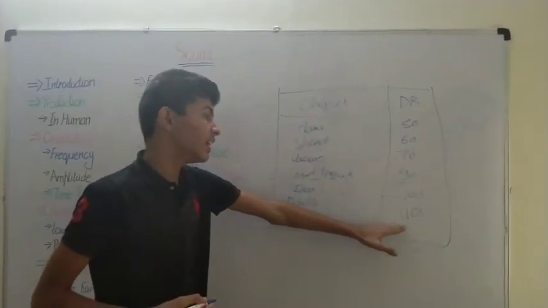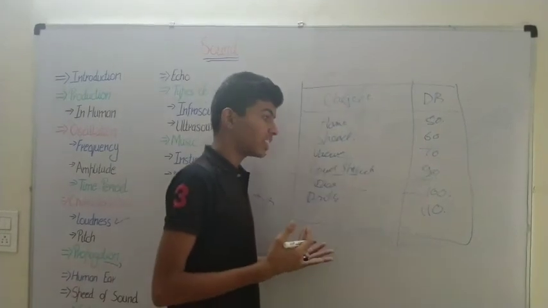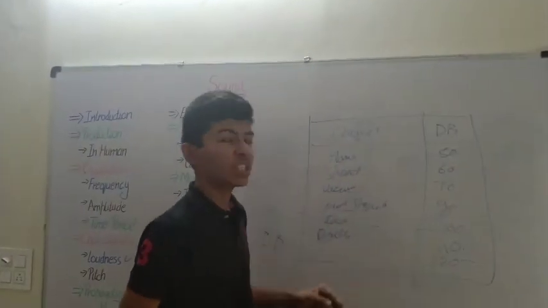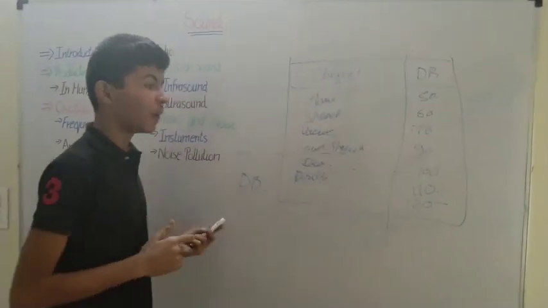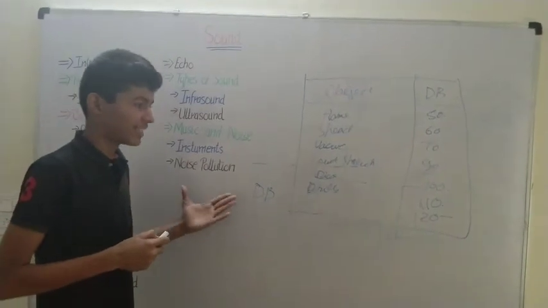After 110 decibels, our ears stop functioning well, and the range of 120 decibels is recorded as noise pollution, which is unbearable or unpleasant for listeners.